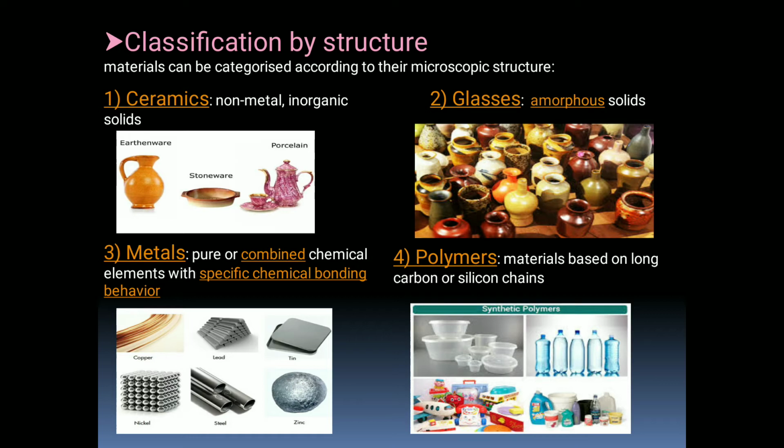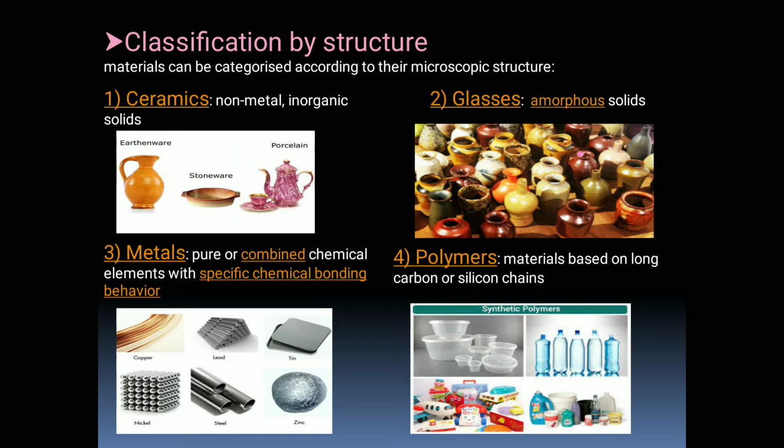Second is glasses. Glasses are amorphous solids. Third is metals. Metals are pure or combined chemical elements with specific chemical bonding behavior. Then fourth is polymers.